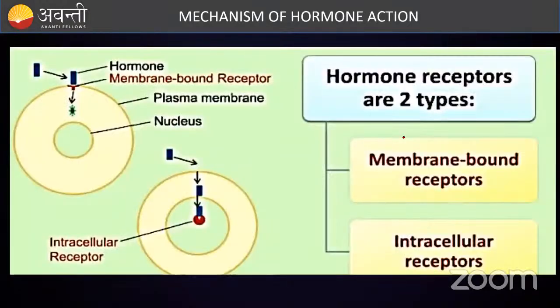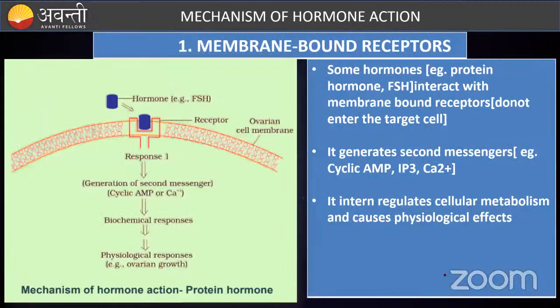As I told you, there are two types of hormones. One is membrane bound receptor hormones. The other one is intracellular receptor hormones. What are membrane bound receptor hormones? These are mostly hydrophilic. Examples are protein hormones or follicle stimulating hormone. They come and interact with the receptors on the membrane. You can see here, receptor on the membrane.